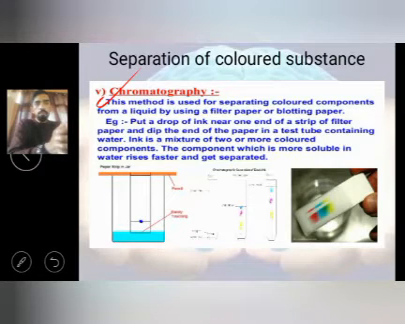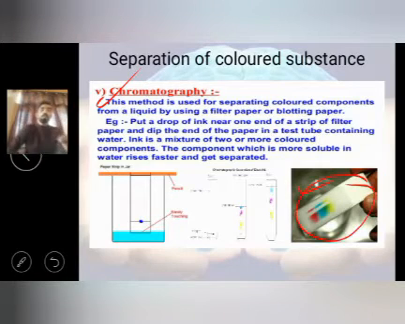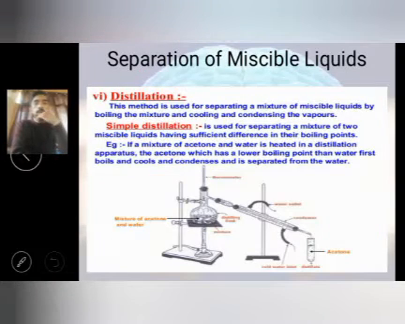Okay, so put a drop of ink near one end of the strip of filter paper, then we will dip the end of the paper in a test tube containing water. You can see ink is a mixture of two or more colors, and the component which is more soluble in water rises faster and gets separated. So you can see this type of image inside the water. Then you will come to know how many different colors this particular color contains. I will do these activities one by one. Next is distillation.